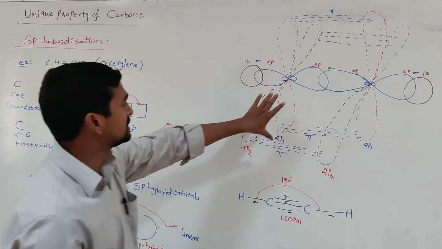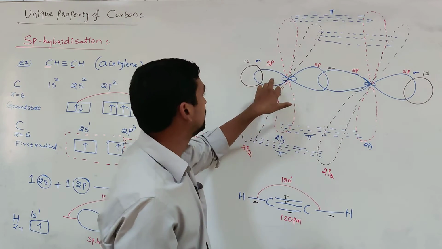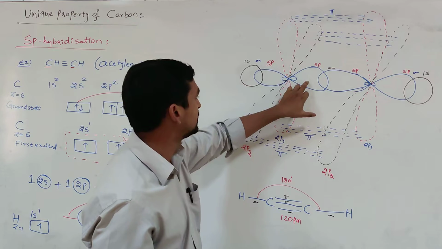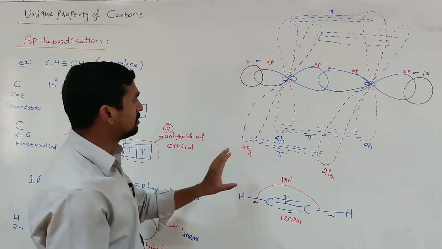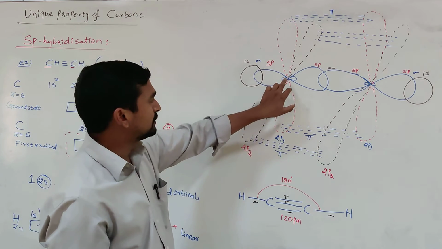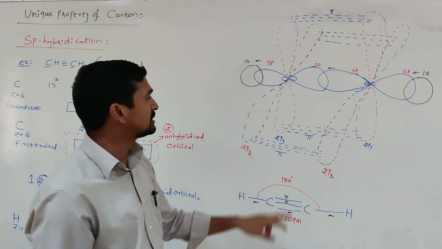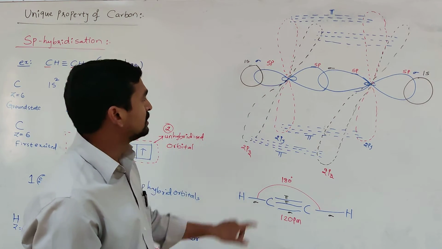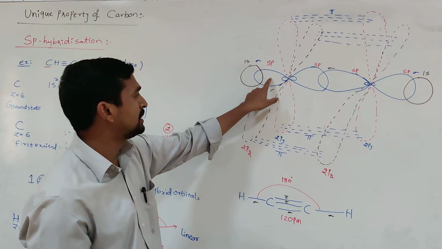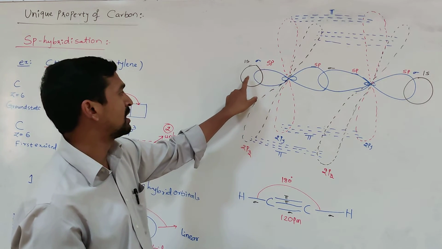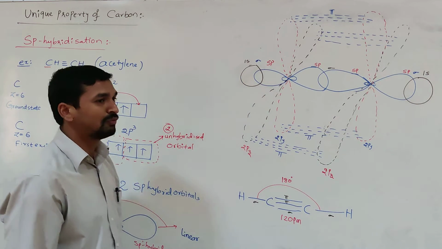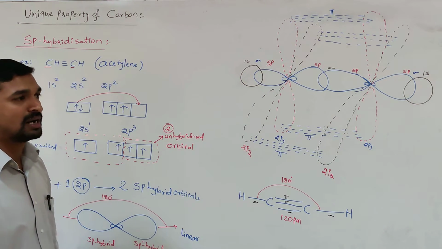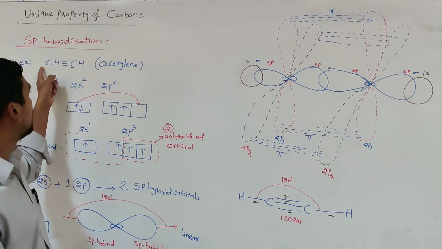Like this, at each carbon atom 2 sp hybrid orbitals and 2 unhybridized orbitals are present. Out of the 2 sp hybrid orbitals at each carbon atom, one sp hybrid orbital of each carbon atom is overlapped with the 1s orbital of a hydrogen atom to form 2 sigma bonds, between carbon and hydrogen.